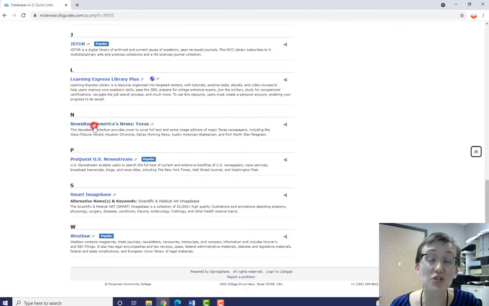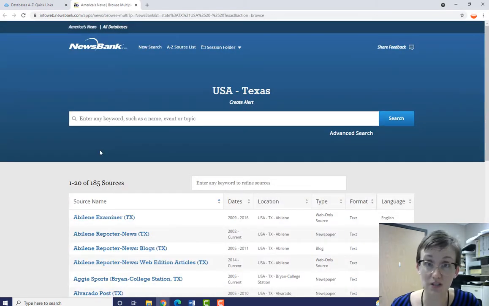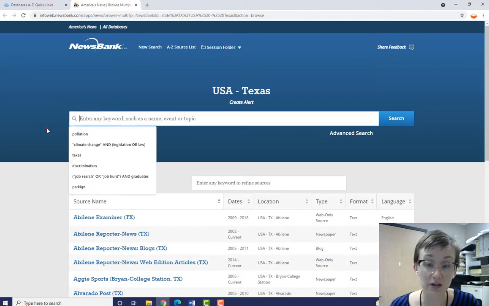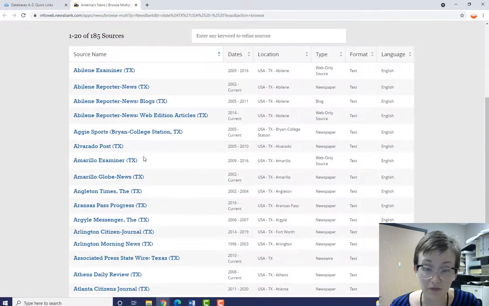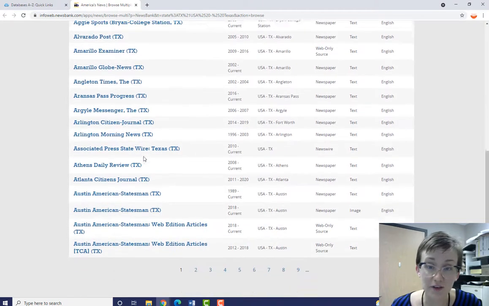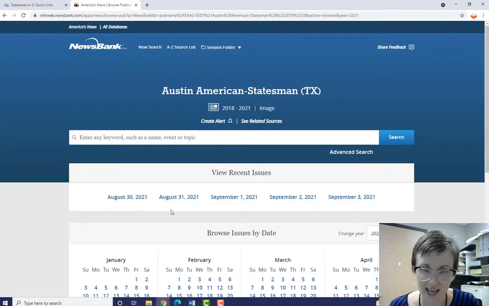Next, we come to Newsbank America's News, Texas. This is a database of Texas-only newspapers and other news sources. You can use this search box here at the top, or you can click on a specific paper or outlet that you would like to search. Some of the newspapers are only text-based, while others are image editions or PDFs, like this version of the Austin American Statesman. I'm going to click on that, and that will load in just a moment,